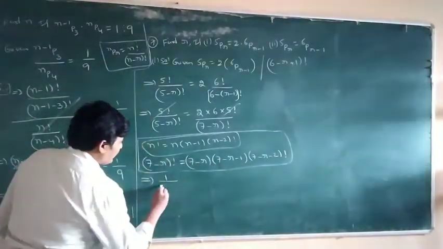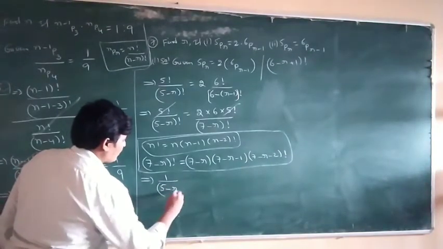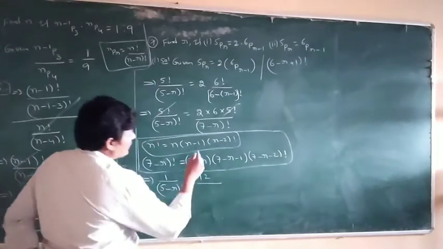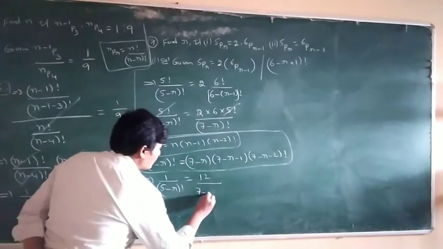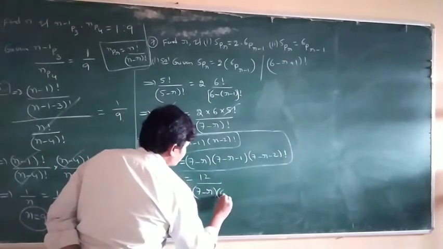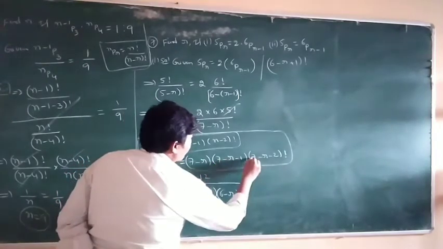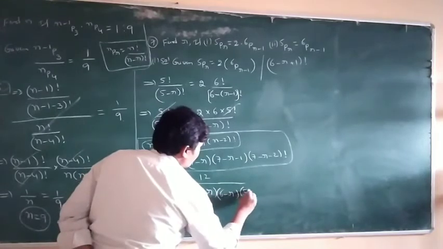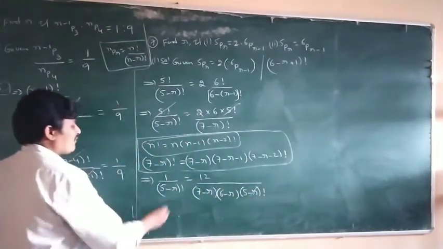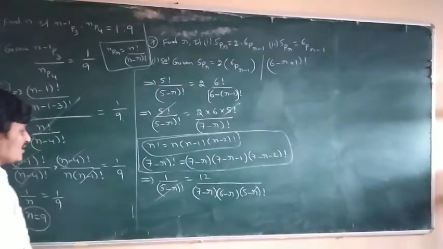So 1 by 5 minus r factorial is equal to 12 by 7 minus r factorial, which is 7 minus r into 6 minus r into 5 minus r factorial. The 5 minus r factorial cancels.